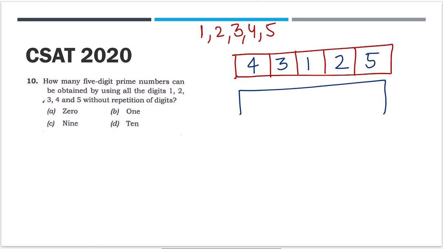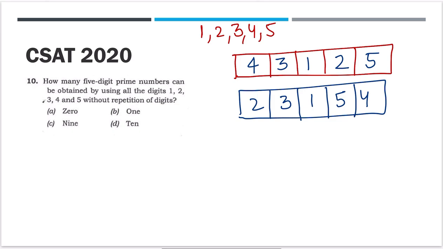Or you can use any form. In any form means 2, 3, 1, 5, 4. You can use these digits and you have to make a 5-digit prime number. Repetition of the digit is not allowed, means you cannot use 1 two times or 2 three times. You can only use all the digits one time, make a 5-digit prime number, and now tell us how many such 5-digit prime numbers are possible.